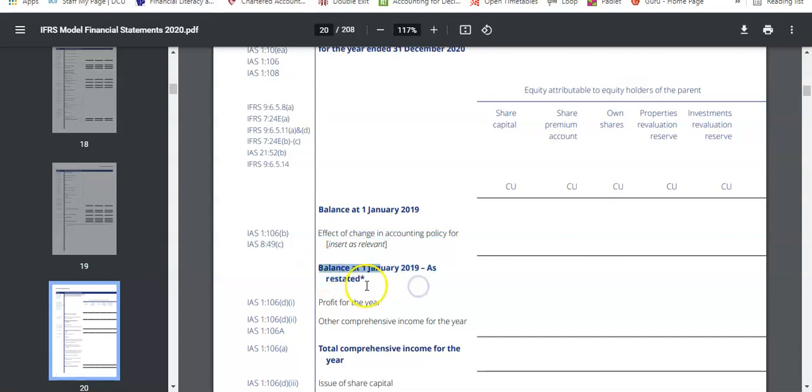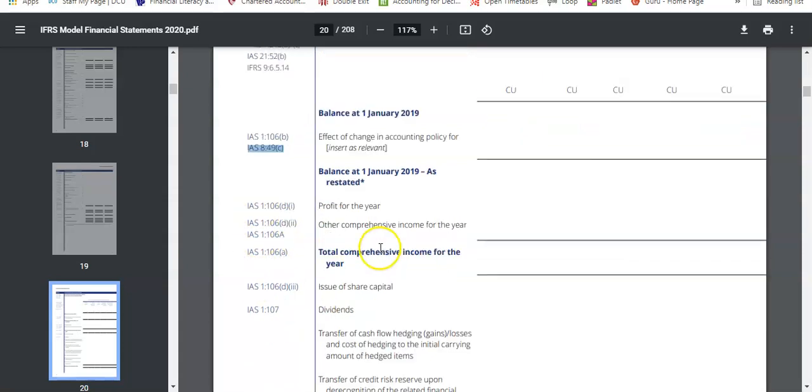So you see the way that when you have a change in accounting policy and you have to go back and adjust prior year, you put it in there. The prior year impact on retained earnings is encapsulated in a single figure, and then you have a restated balance going forward. And that's IAS 8, paragraph 49. So that's what I like about the model financial statements.